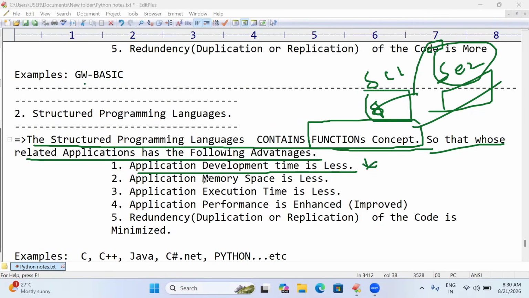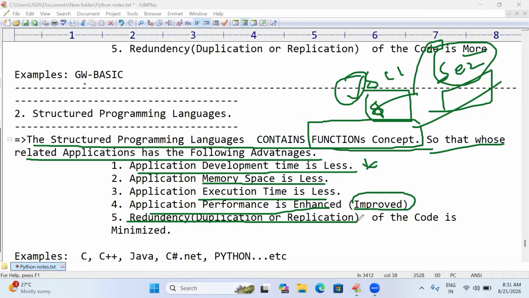Next, application memory space is going to be less. Yes, in SE1 only memory space is allocated, and SE2 is using it, right? That is the reason memory space is less. Next, application execution time is also less. Performance is going to be enhanced, enhanced in the sense improved. Redundancy, duplication or replication of code is going to be minimized. Here one time code is created, not duplicated, right? Here they use the code which was written by SE1. So these are the five advantages of structured programming languages.